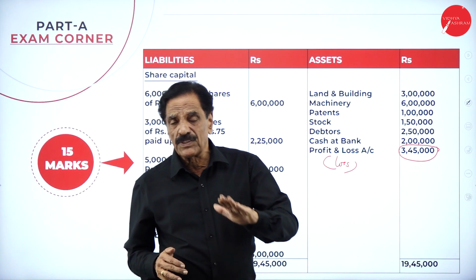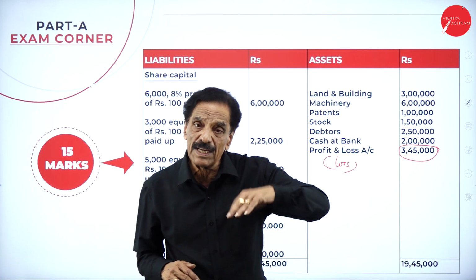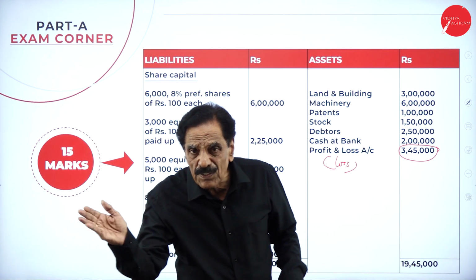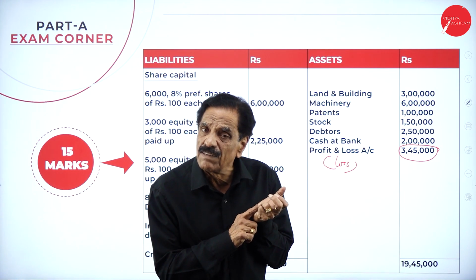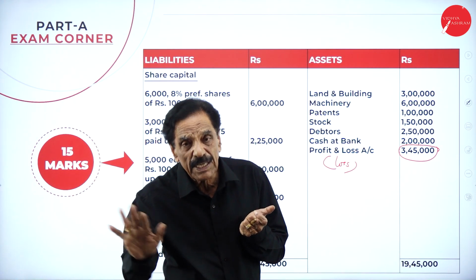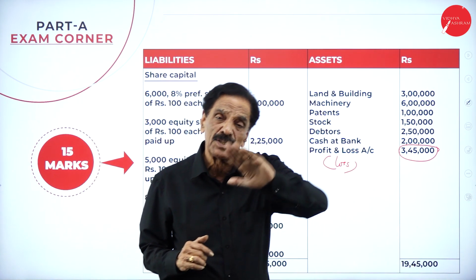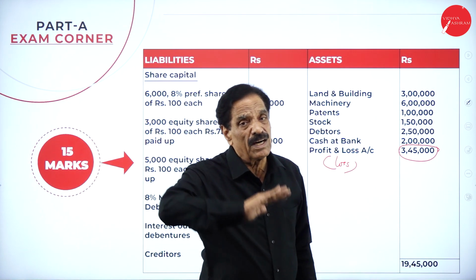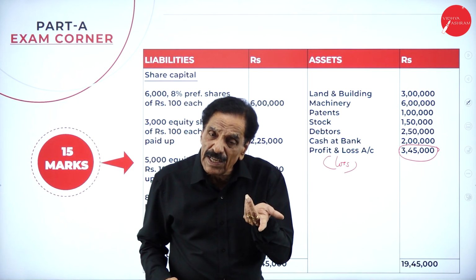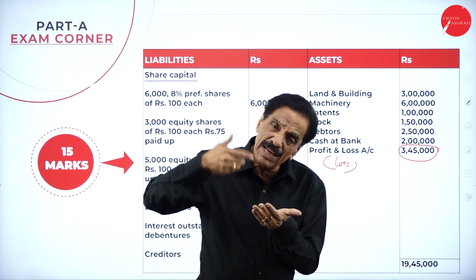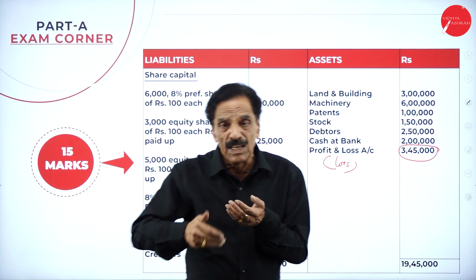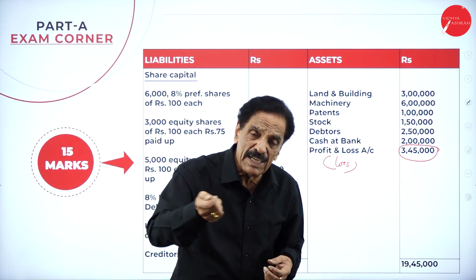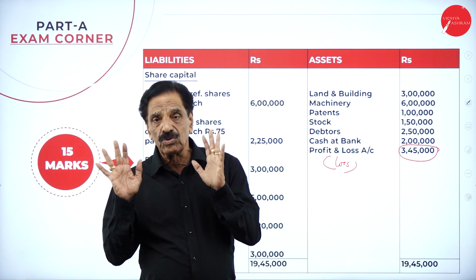So what's the procedure? First, he will realize the assets. Once he realizes the assets, he will make the payment as per the Companies Act. He will go with the Act. First he has to pay the secured creditors, legal expenses, liquidator's remuneration, percentage on assets realized, percentage on preferential creditors, percentage on unsecured creditors, then liquidation expenses, then debentures and their interest, preferential creditors, then unsecured creditors, then preference share capital and their dividend. If any amount is left over, that goes to the equity shareholders.